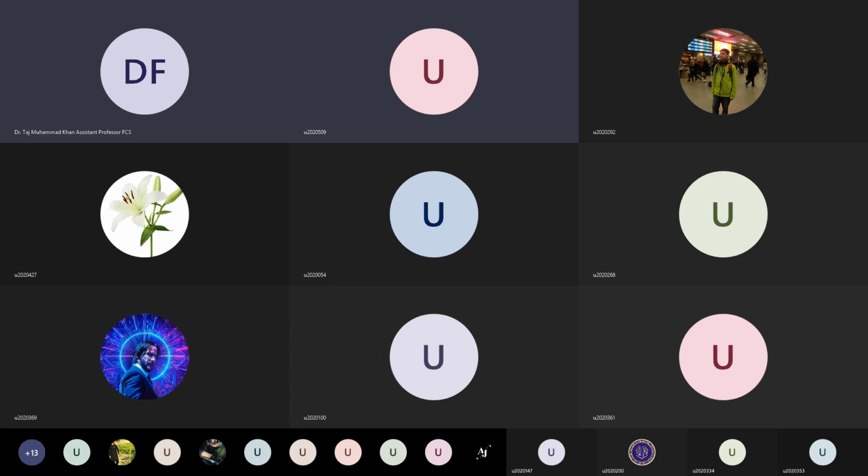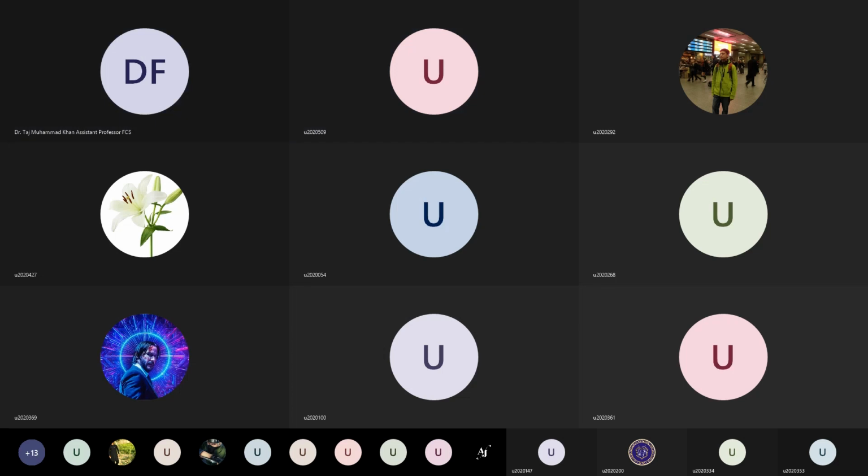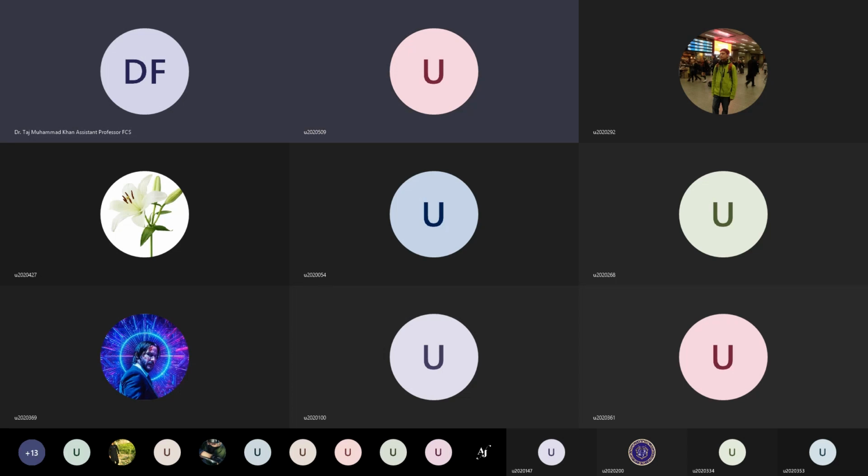Yes, sir. I'm seeing only the top, where you use this hand to raise your hand. Next to this hand icon there should be some other three dots, more actions. Below it, click on those three dots. What do you see? Yes, sir, I have clicked on it. What do you see now?